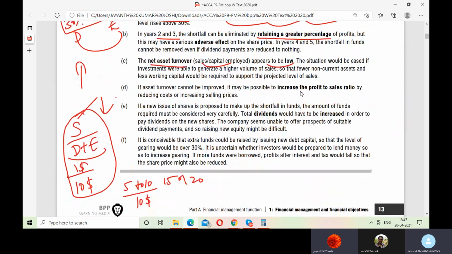And you should try your level best to increase your profit. That means the profit to sales ratio. If your sales is $1, your profit is 10 cents, then what? On $1 you are earning 10 cents, but you should try to improve it to 20 or 30 cents. Correct? On $1 you are spending, you should get more cents. You should improve that so that you can retain more.